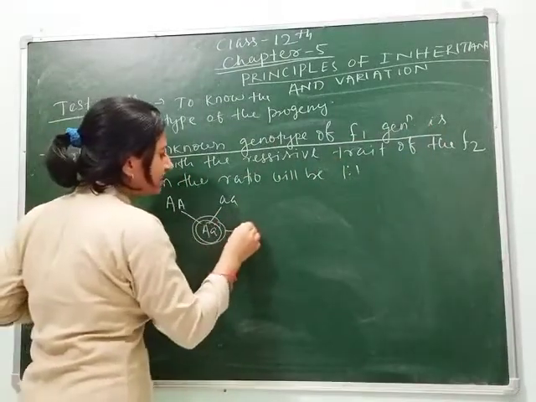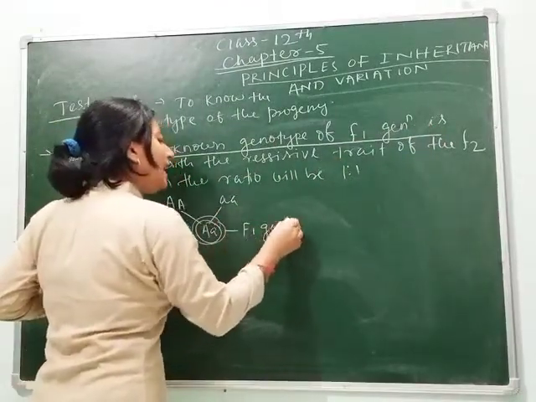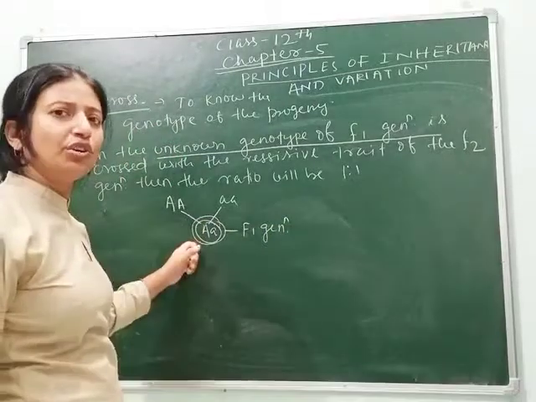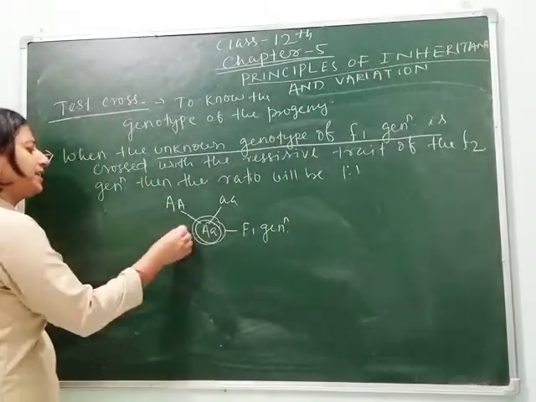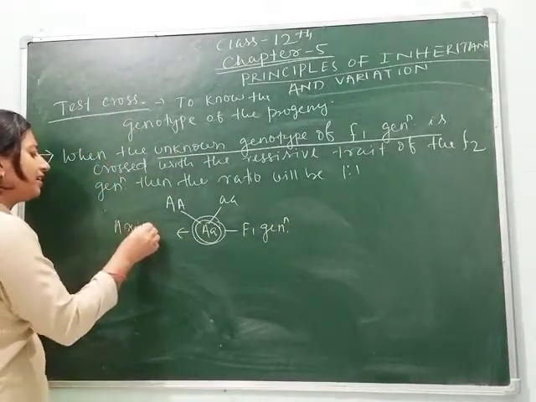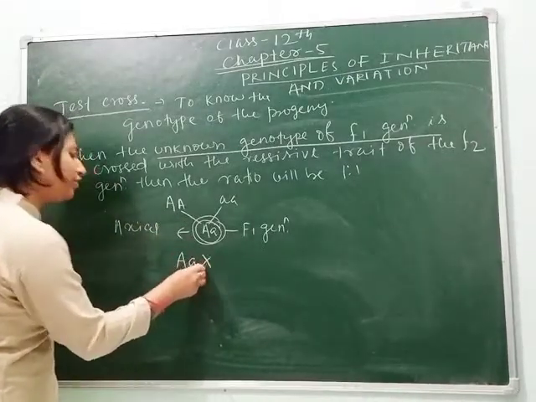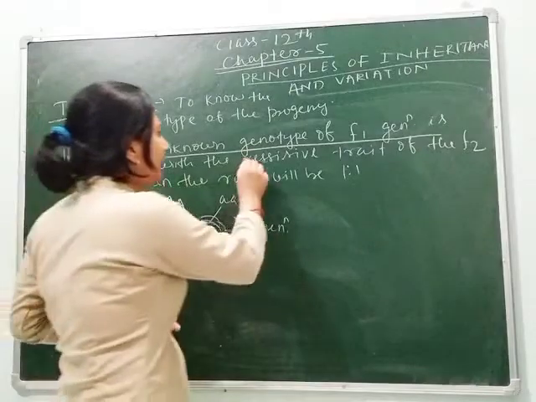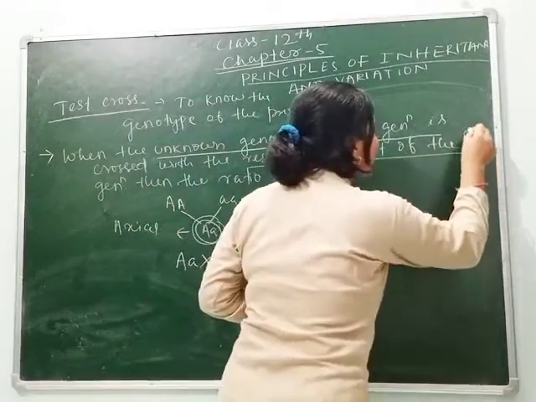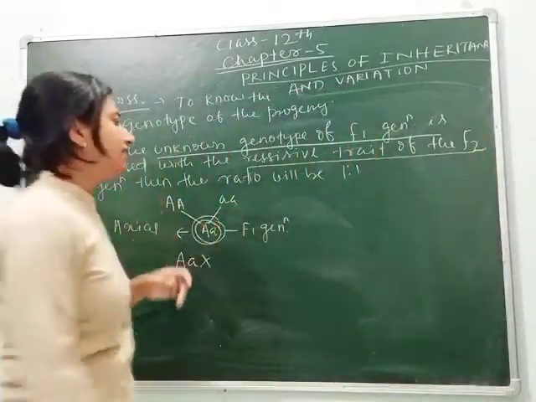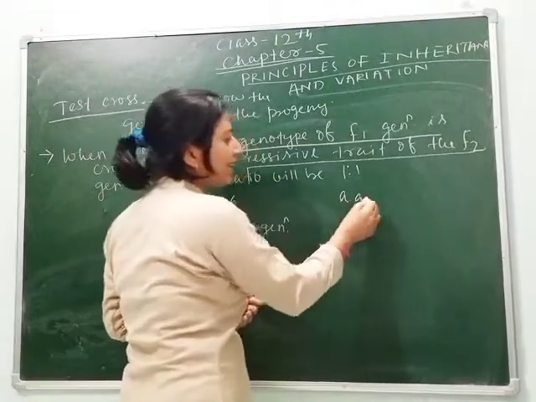We don't know what its genotype is, we know only that it expresses itself as axial. So this is taken for the cross, capital A, small a, with the recessive trait. And we know what the recessive trait is: small a, small a.